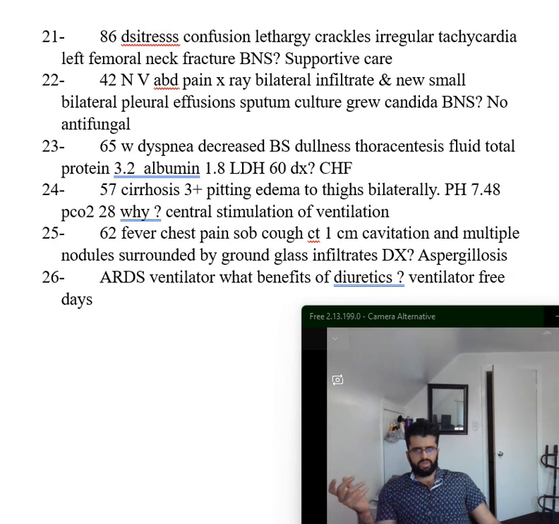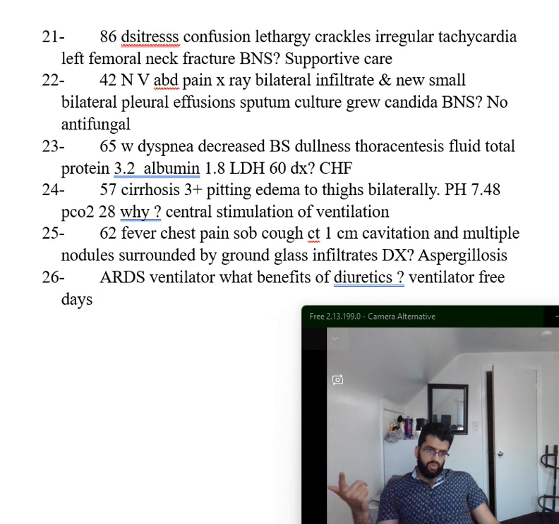Because when you're on a ventilator, you need to do a few things, okay? You want to maintain mean arterial pressure more than 60 without pressors. You want to have urine output more than 0.5 milliliter per kilogram. Say if somebody is 50 kilogram, you want 50 ml per hour. So in 10 hours you want 500 ml, okay?